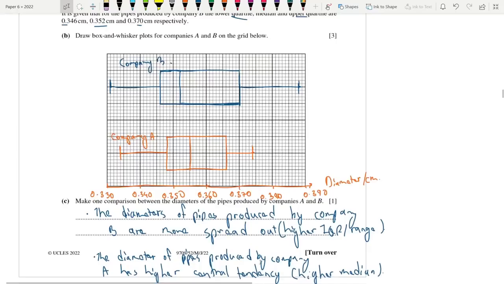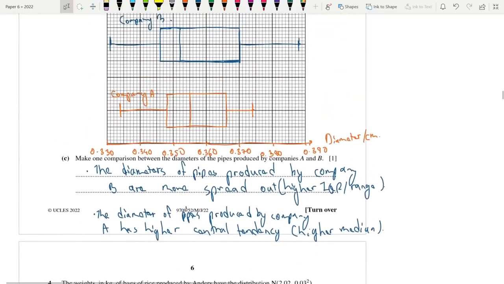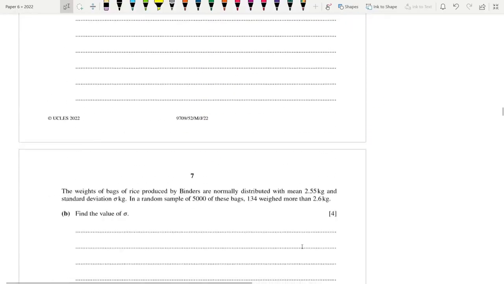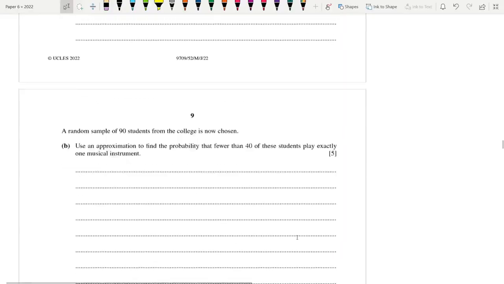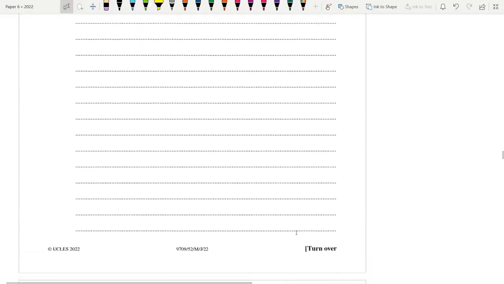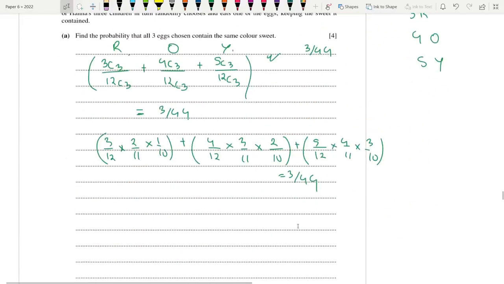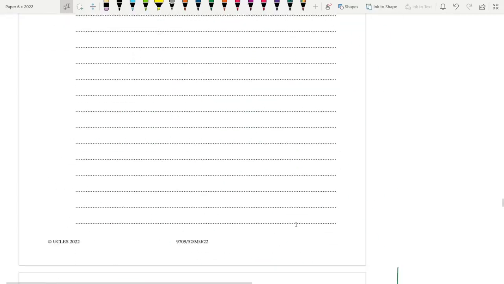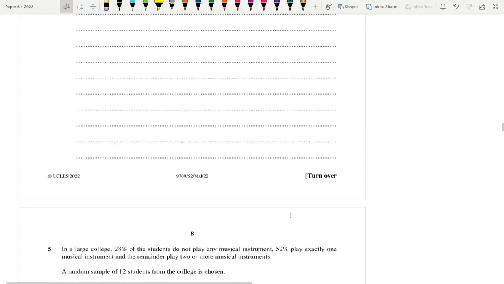All right. So it has higher central tendency. All right. So now we have a few more questions left. Basically, question number 4, 5, 6, 7. All right. Let's do this. Not much left.